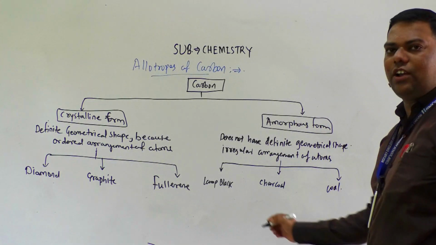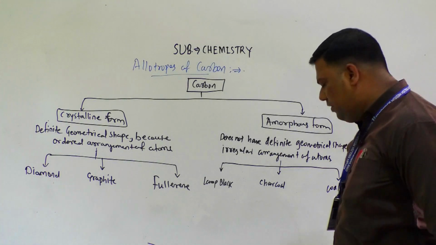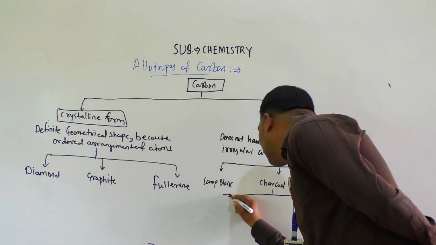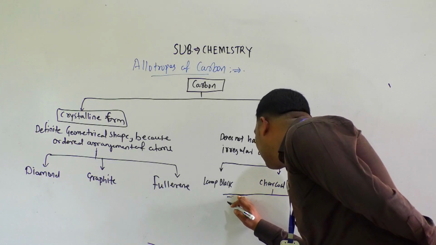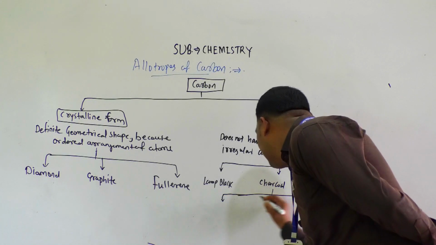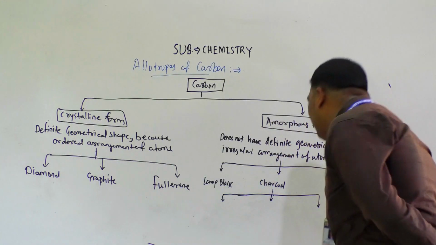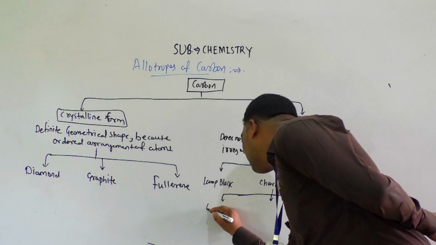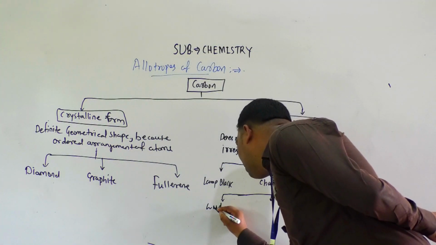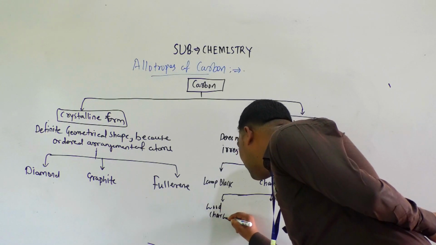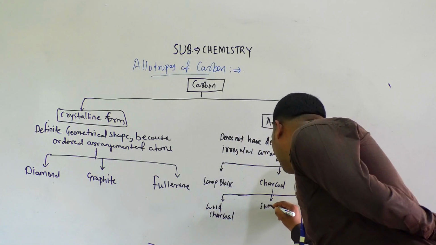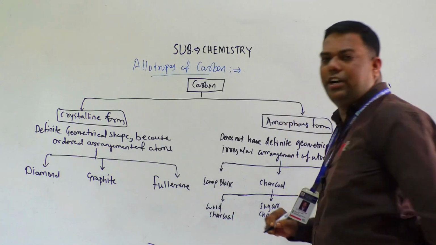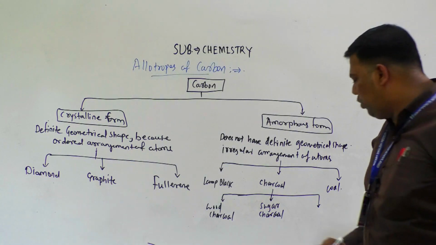Then again, charcoal is subcategorized into 3 subtypes. Which 3 subtypes are there? We will write that also here: wood charcoal, then sugar charcoal, and the third is bone charcoal.